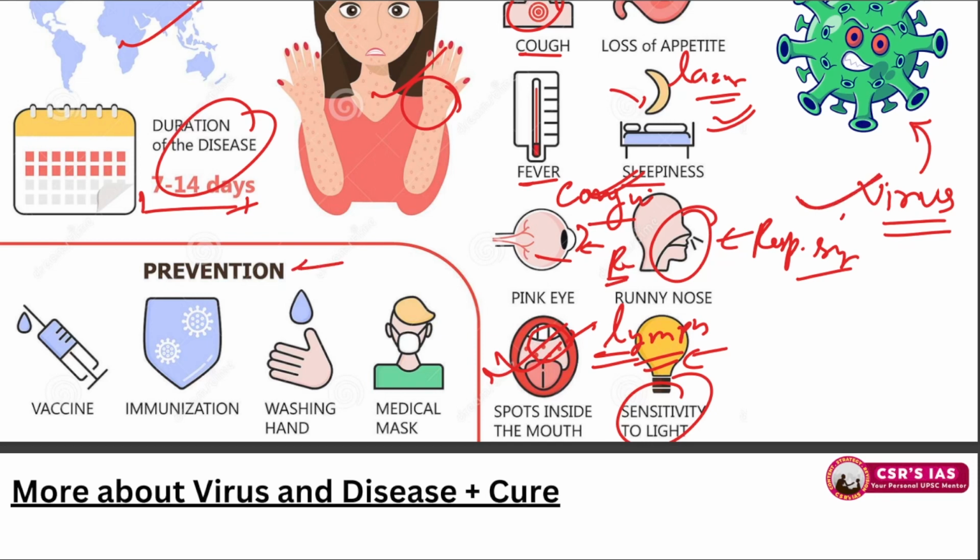Let's talk in short about the prevention. So prevention is vaccination. First of all, if you are pre-vaccinated, there are very few chances that you shall suffer from this disease. And immunization. What is the difference between vaccine and immunization? This you tell me in comments. I will clarify later on.